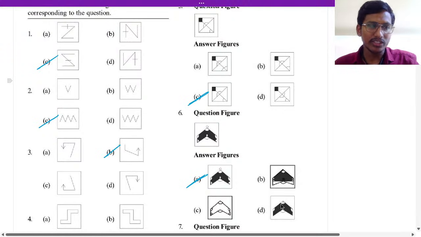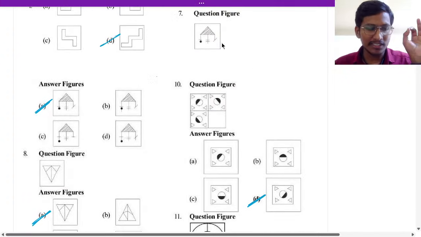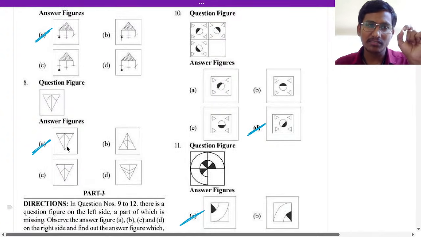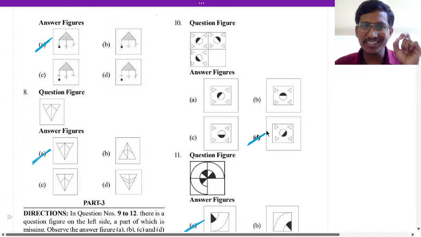Next, the seventh one. What is the seventh answer here? The question is here and the answer is given here, on the next page. Which is the same figure for this? The same figure is option A for the seventh. Eighth, which is same? A is the same for the eighth. And then ninth, which is the same, that is D. Eighth is done.